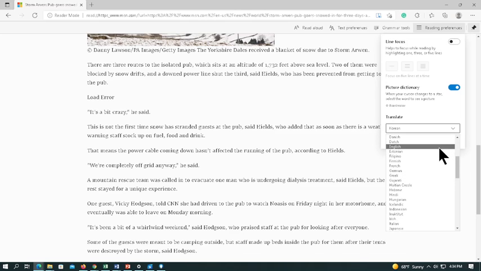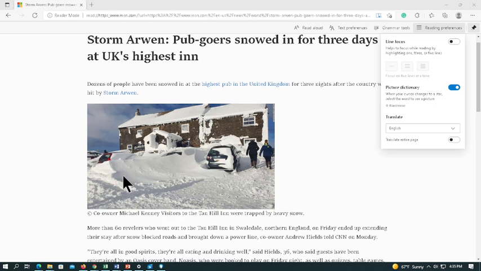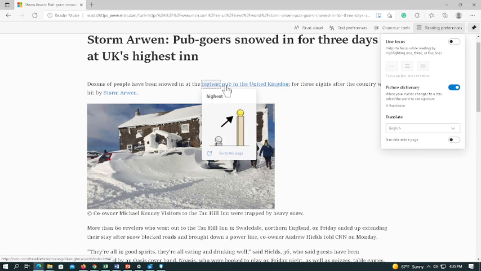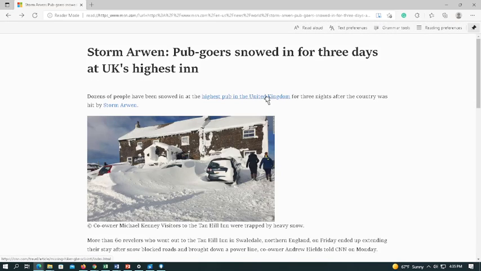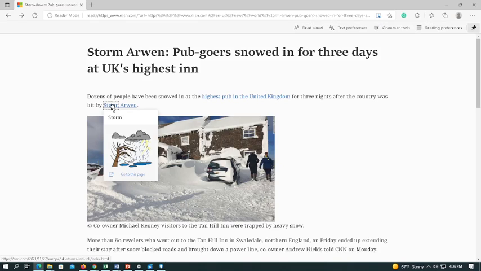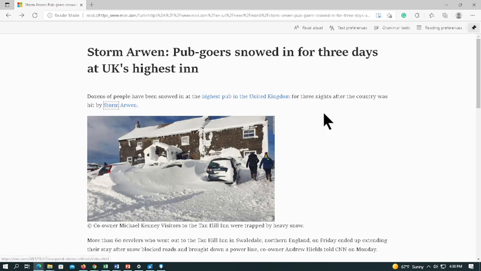All right, let me pause this for just a moment. Okay, here's where I was talking about picture dictionary. You can highlight over the word. It'll kind of give you a little bit of an idea of what that picture may look like. And I should have not clicked on that, went too far with it. So, give you an idea what a storm looks like. It's just kind of thing for, especially if somebody, English isn't their first language or it's in a different language, it kind of makes it a little bit easier for them to understand.